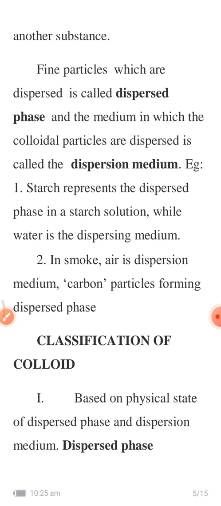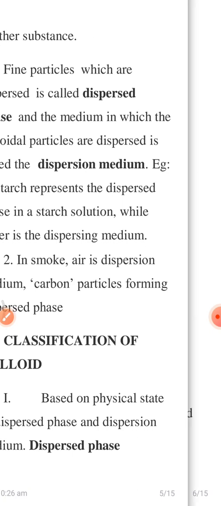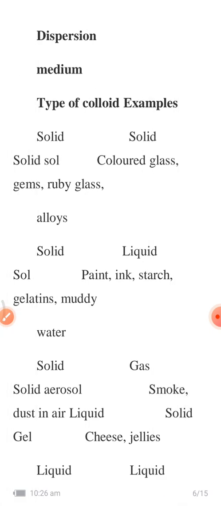In smoke, air is the dispersion medium and carbon particles are the dispersed phase. So the fine particles which are dispersed are called the dispersed phase, and the medium in which they are present is called the dispersion medium. Now, classification of colloids. Based on the physical state of the dispersed phase and the dispersion medium, they are classified into many types. We see the type of colloid and its example.